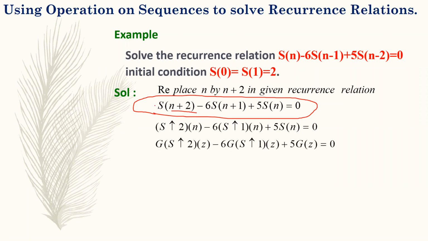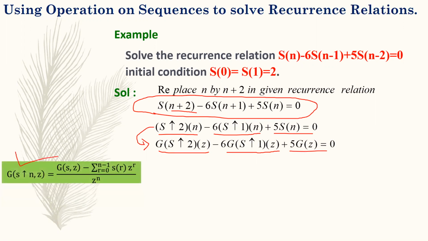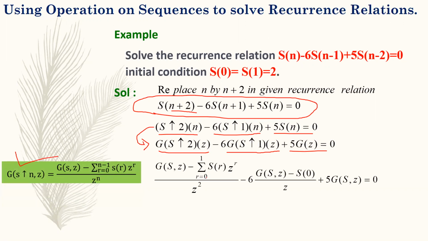So the next step, same as in the previous question, we have done it. Sn plus 2 can be written like this: S pop 2, Sn plus 1 is 6 S pop 1n, and this is as it is. And now taking the generating function of all these terms, G S pop 2z minus 6 G S pop 1z plus 5 Gz equal to 0. And again, using this formula of pop operation, GSZ minus summation, R varies from 0 to n minus 1, and here your n is 2. So that's why 0 to 1 SRZR, and here your n is 1. So we have only these two sum, GSZ minus S0, 5 GSZ.